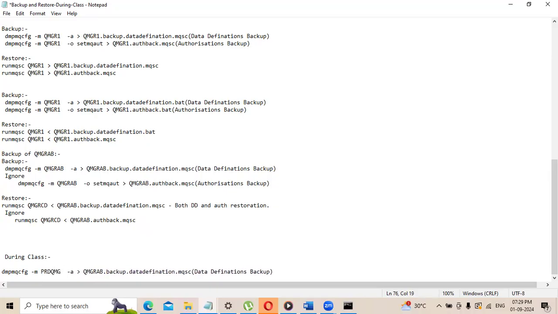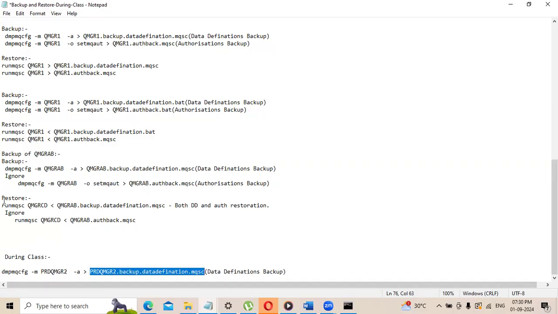PRDQMGR2. So we have to give the same name here, PRDQMGR2. Now what this command, dmpmqcfg, will do is take a backup of this particular queue manager, all the data definitions, authorizations, everything, and put it in this particular file.